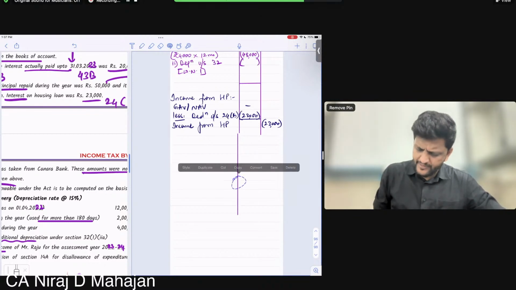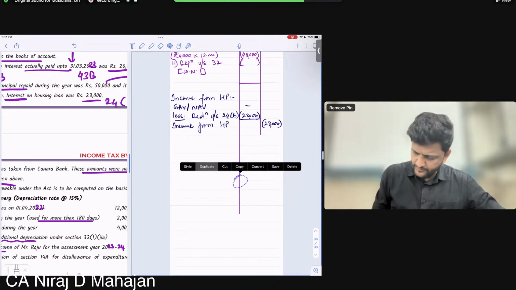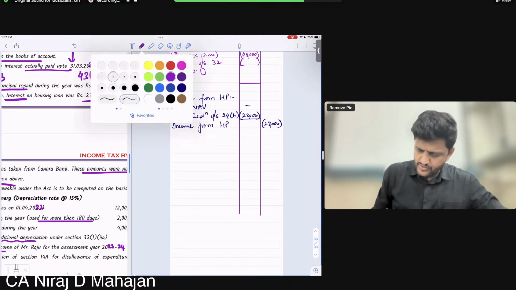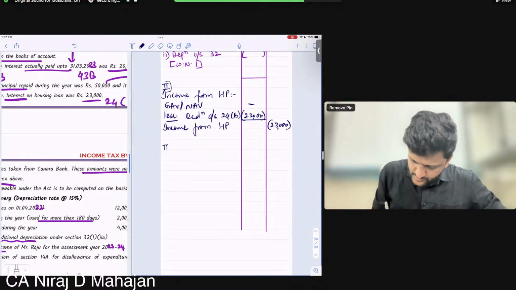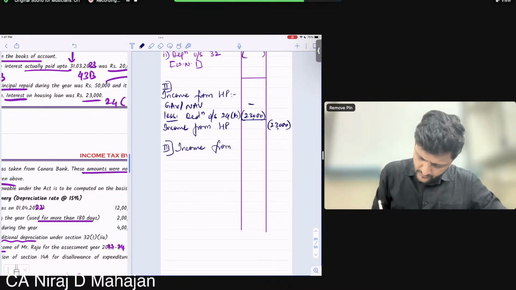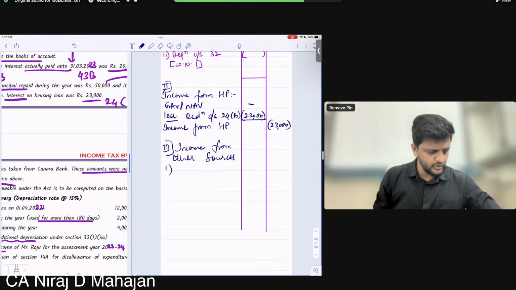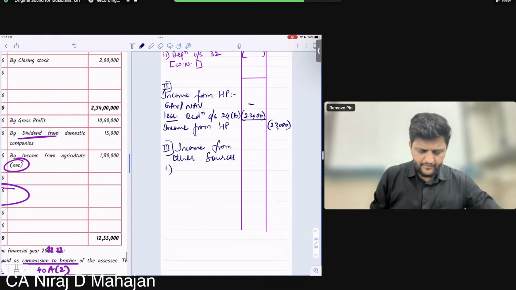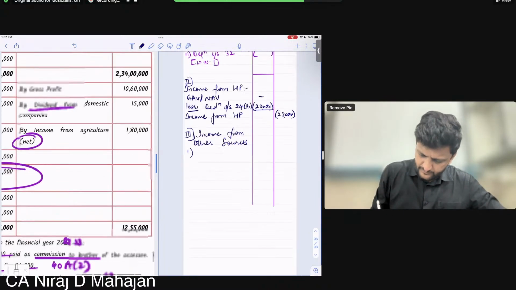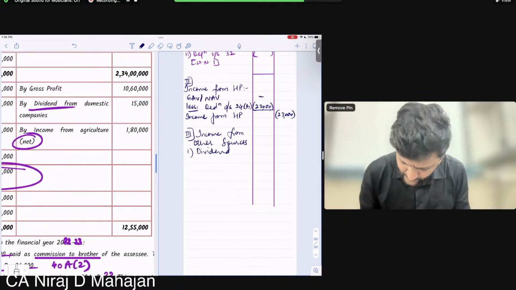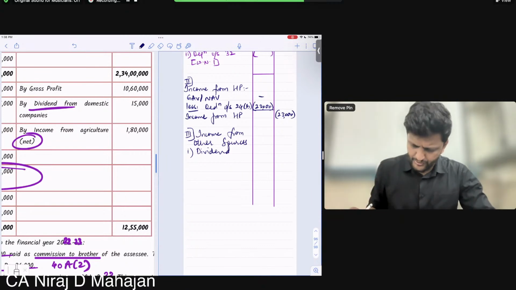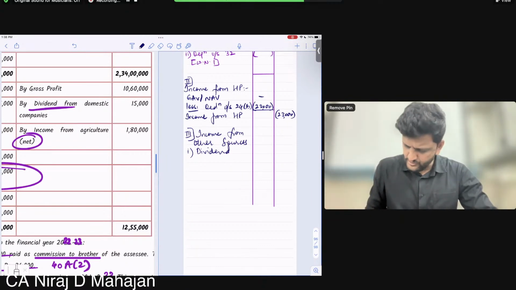And only now one more head of income remains. Which one? Income from other sources. You can give a point number 2 or income number 2, and here income from other sources. Whatever we had removed from PGBP, children, that can come here. What children we had removed from PGBP? Dividend. So dividend income. And I think that is the only income. So income from other sources and dividend income, directly I am taking in an outer column 15,000. Okay.